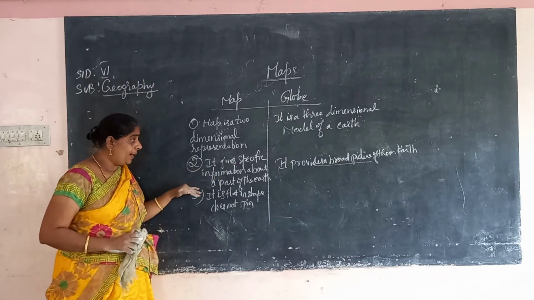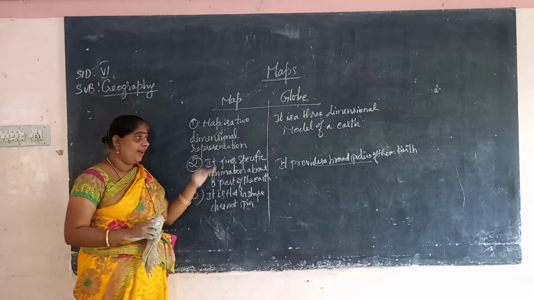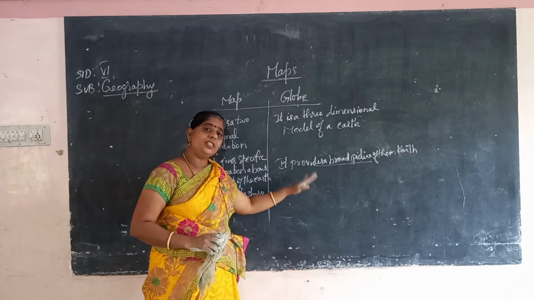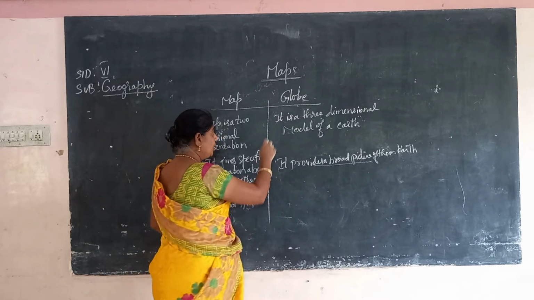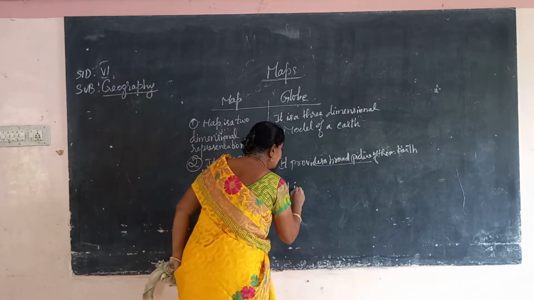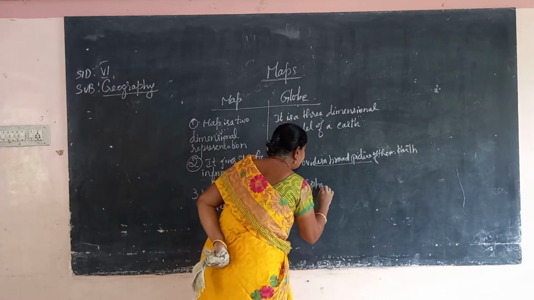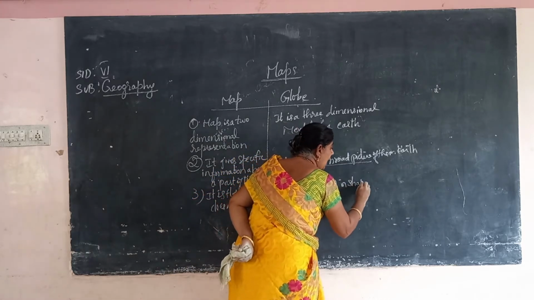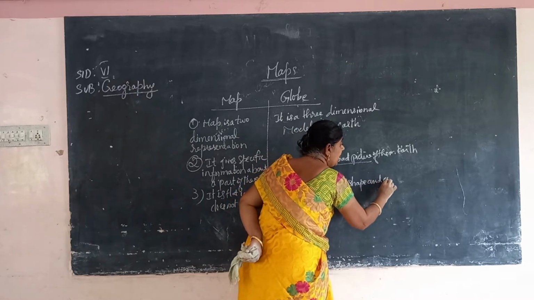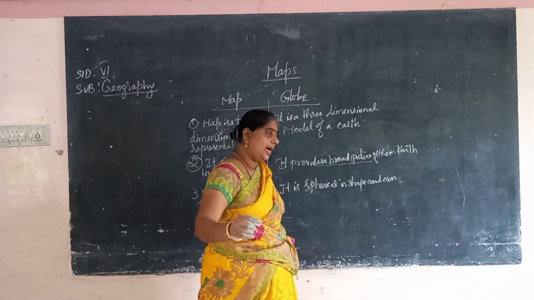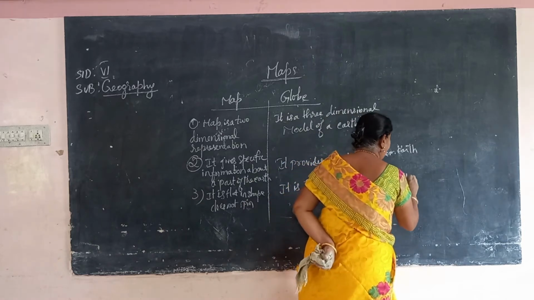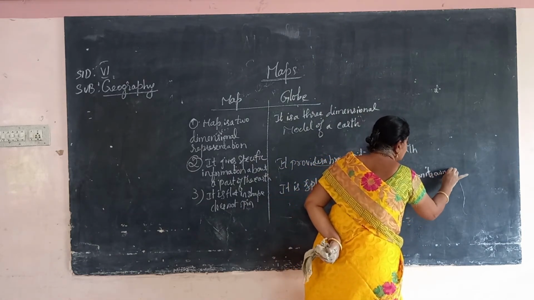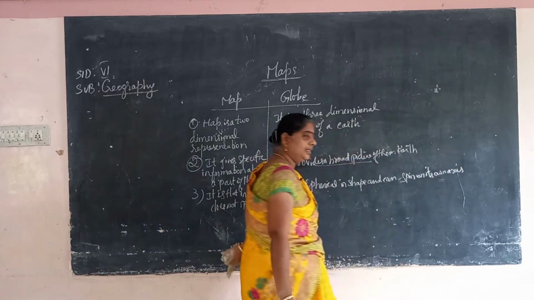But a globe is spherical in shape and can spin on its own axis. This is the point.